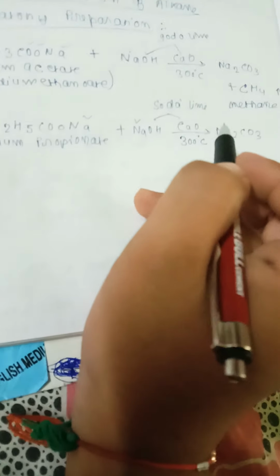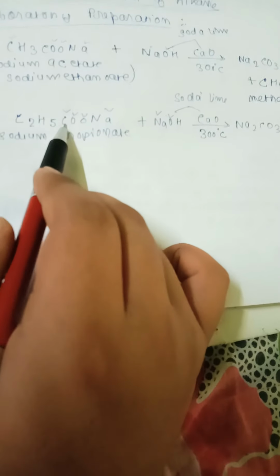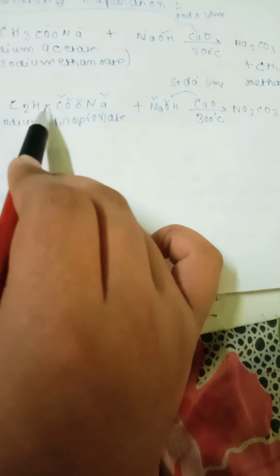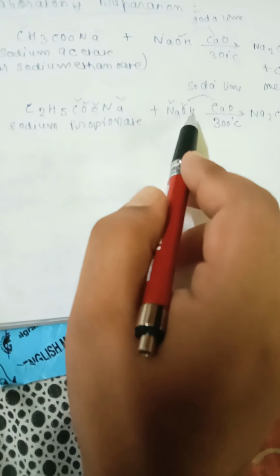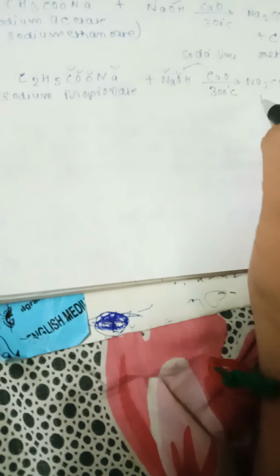Na2CO3. See, like here also same thing. See, 2 Na gone, 3 oxygens gone, 1, 2, 3, 1 carbon gone. See what is left? C2H5 means 2 carbon, 5 hydrogen, and here 1 more hydrogen is there. So the compound that is formed is C2H6, that is ethane.